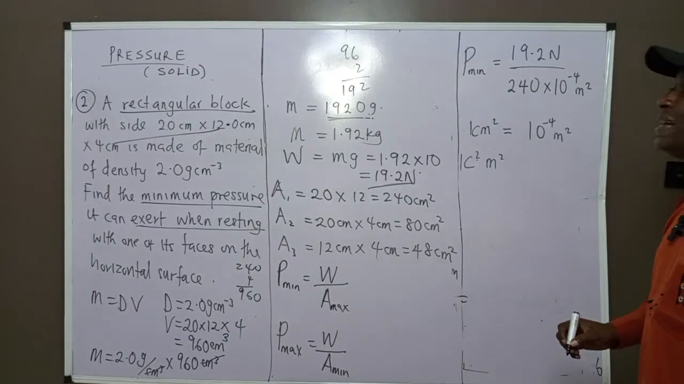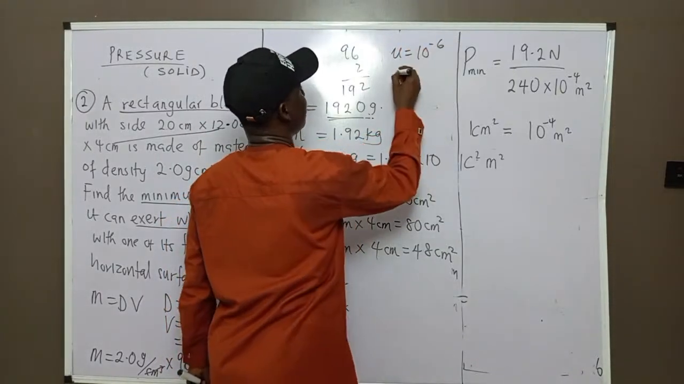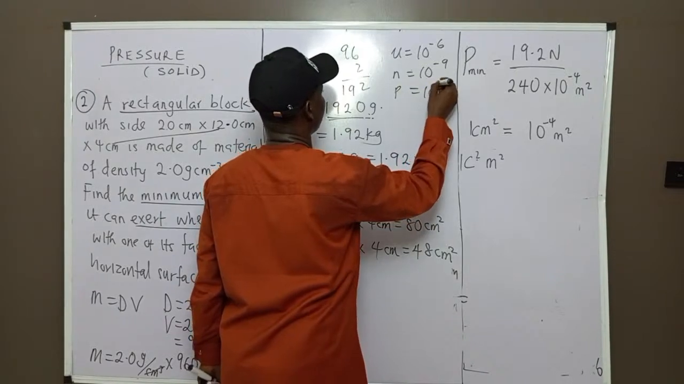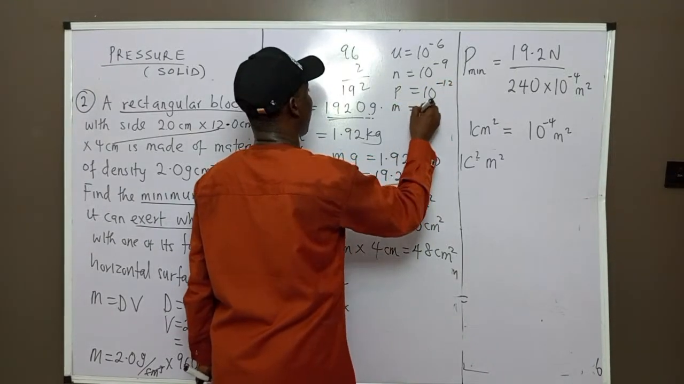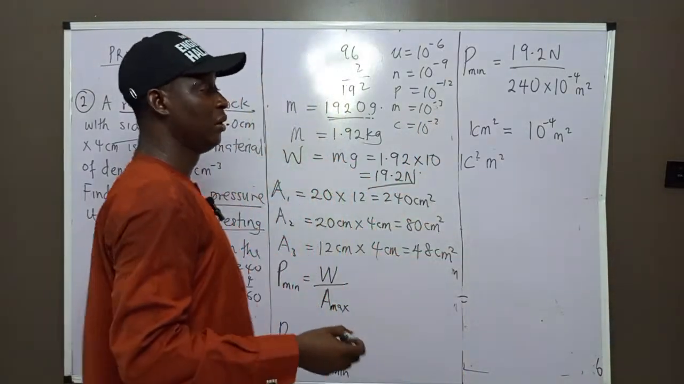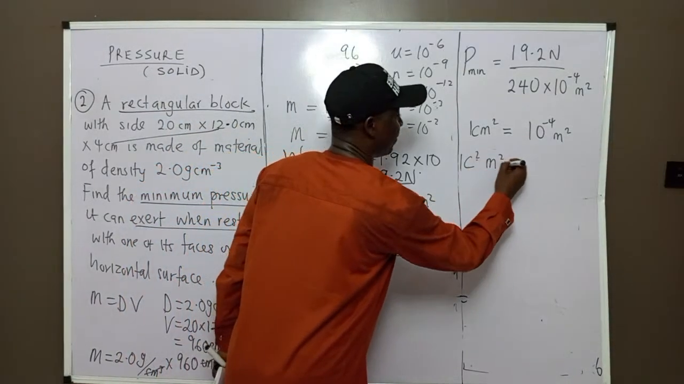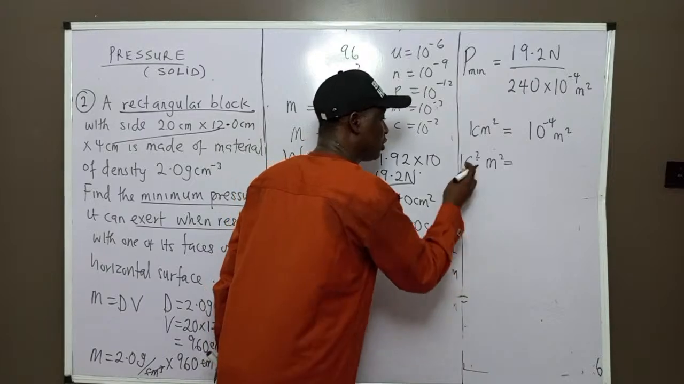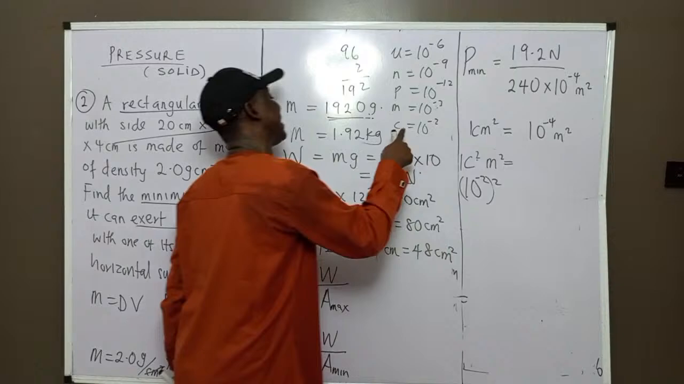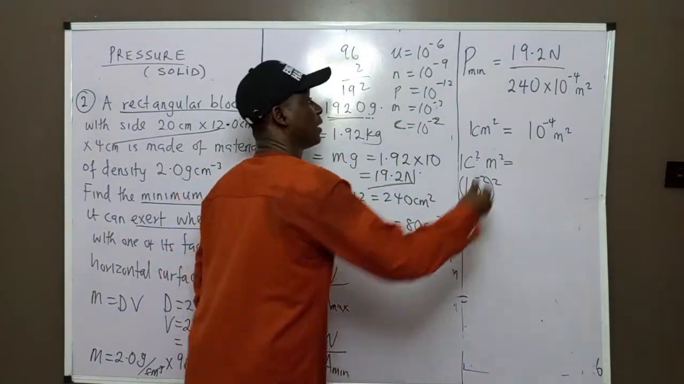Centi is a prefix, just like we have micro. Micro is 10 raised to power minus 6. Nano, 10 raised to power minus 9. Pico, 10 raised to power minus 12. We have milli, 10 raised to power minus 3. Centi, 10 raised to power minus 2, and so forth. So when you have centimeter square, it means 1 centi square meter square. Permit me to use it like that. So this one, cm squared, is equivalent to 10 raised to power minus 2, all squared, because centi means 10 raised to power minus 2. If you square this, you have 10 raised to power minus 4.